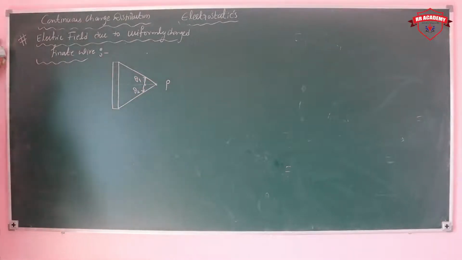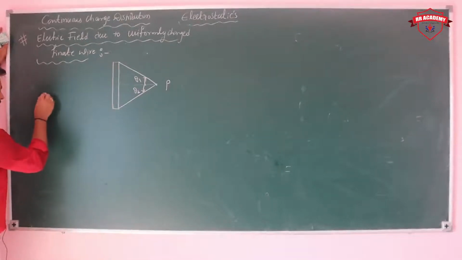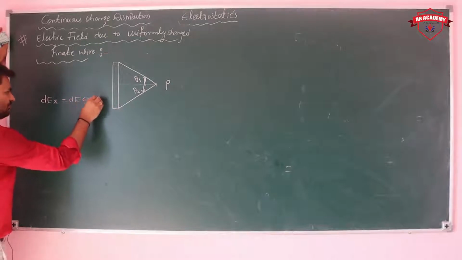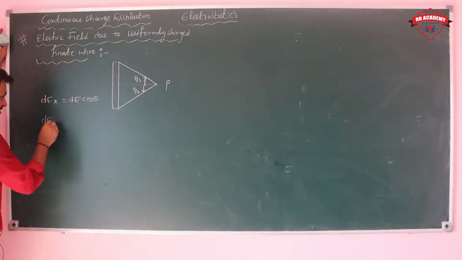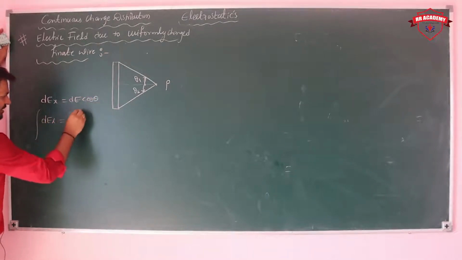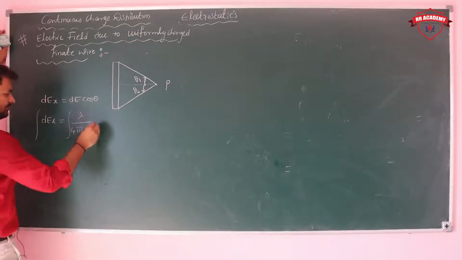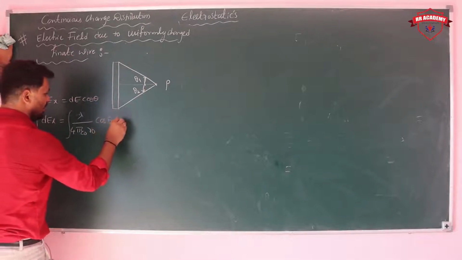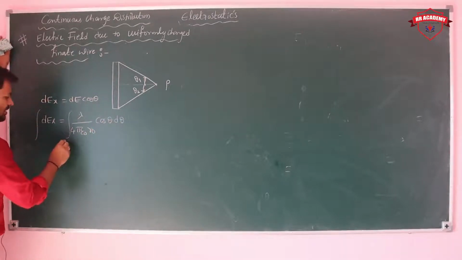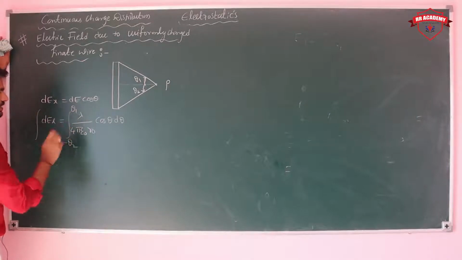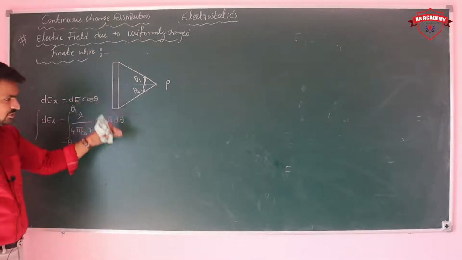Now we can apply the cos function. Means dEx is equal to dE cos theta. Then Ex is equal to integral lambda by 4 pi epsilon naught r naught cos theta d theta. What are the limits? Limits are minus theta 2 to theta 1.